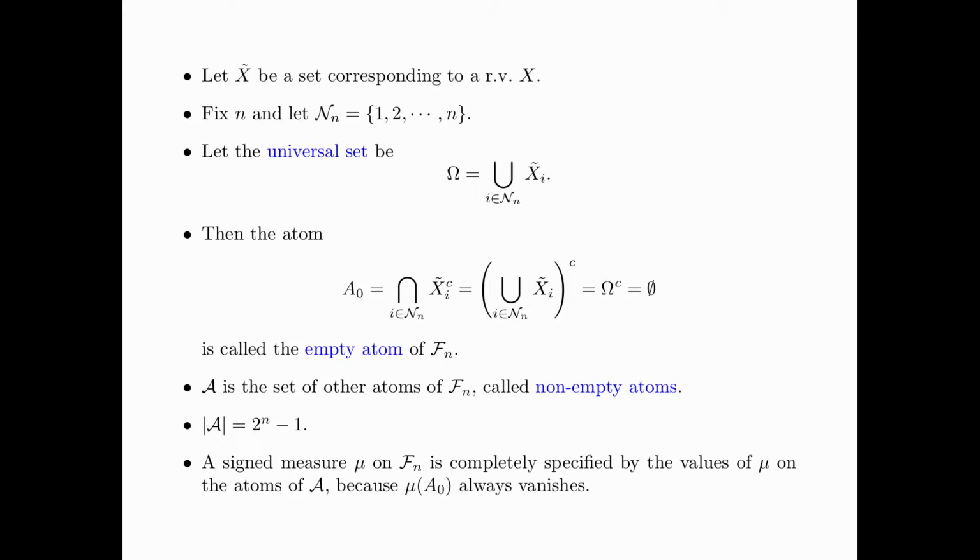We have seen that a signed measure mu on Fn is completely specified by the values of mu on the atoms of Fn, but because of our special definition of the universal set, the atom A0 is always empty, and so mu of A0 is always equal to 0. For this reason, a signed measure mu on Fn is completely specified by the values of mu on the set of all non-empty atoms of Fn, namely the set A.